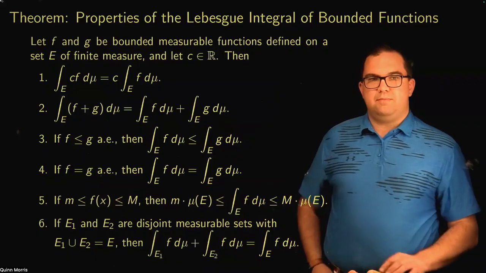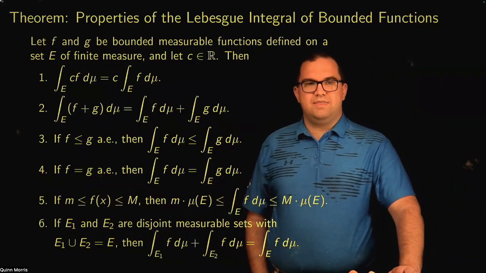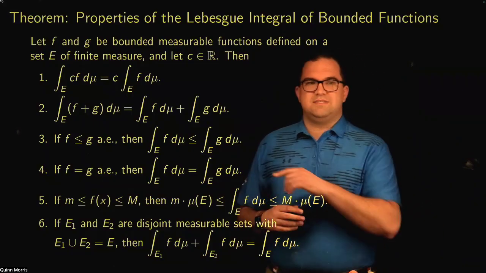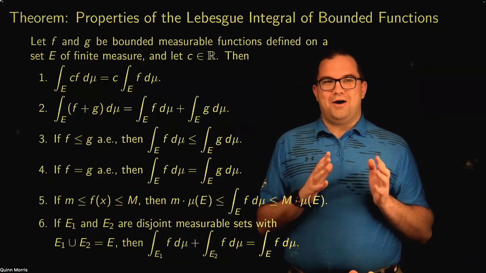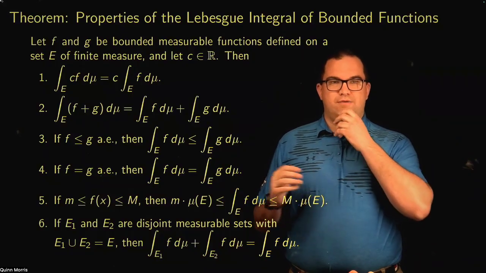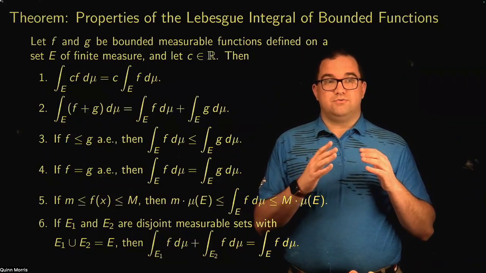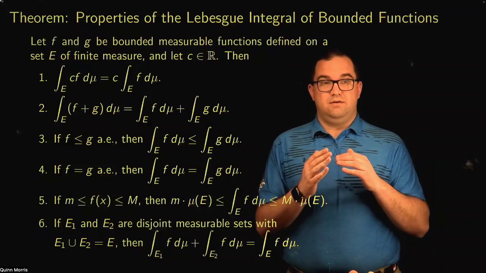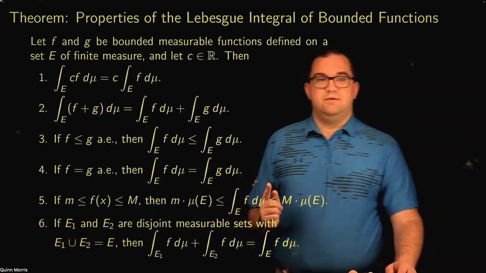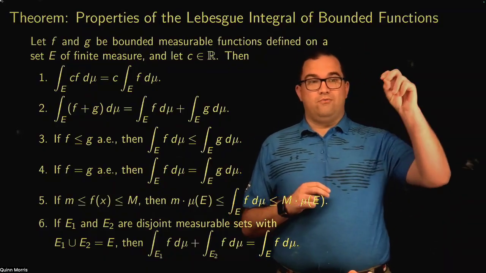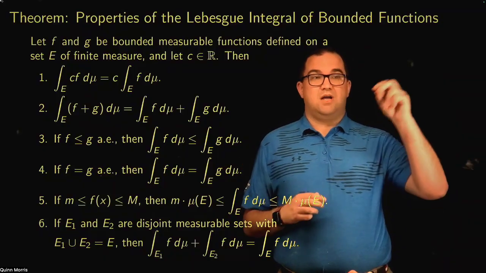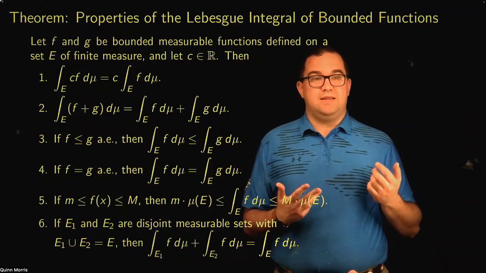Now, in particular, let me point out what this does. You could view this as either a pro or a con of the Lebesgue integral. Keep in mind, for Riemann integrals, if f is equal to g, then the Riemann integral of f is equal to that of g. If you change some finite number of points, that's certainly not going to change the value of the Riemann integral.